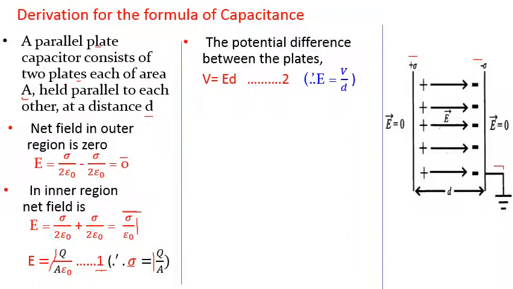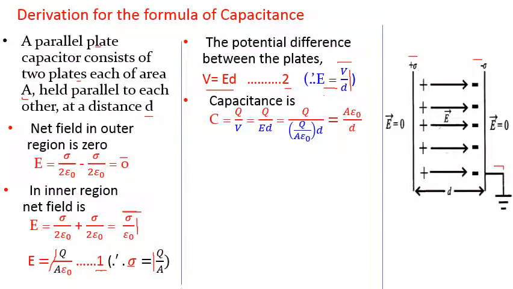Now we have discussed this relation. E is the electric intensity, which is nothing but the rate of change of potential with respect to distance, also called the potential gradient. From this formula, by cross multiplication, we can write V is equal to E into d. This is equation number 2.